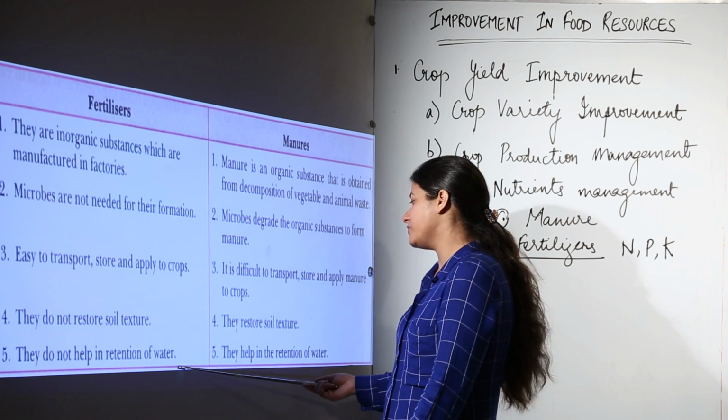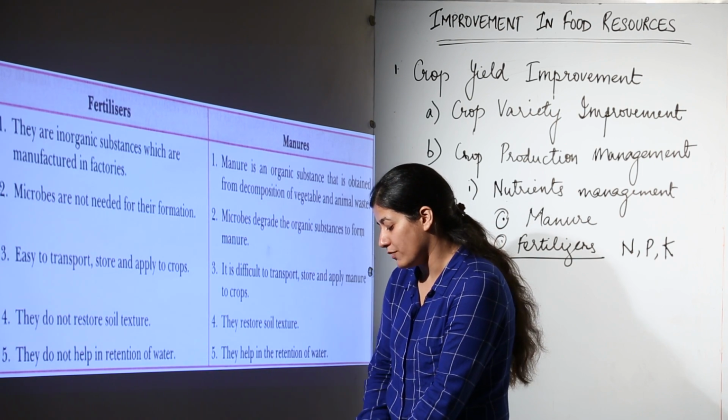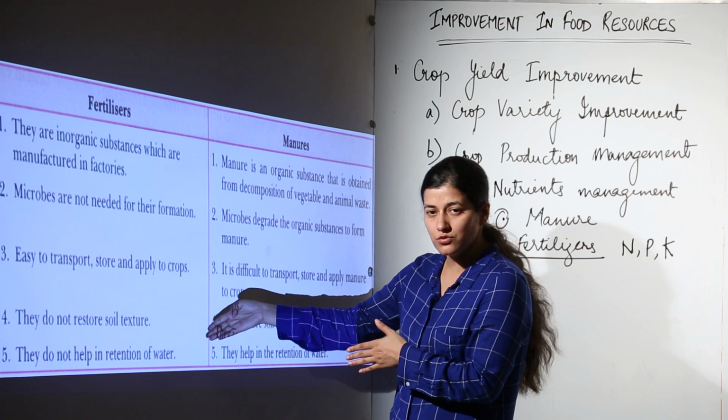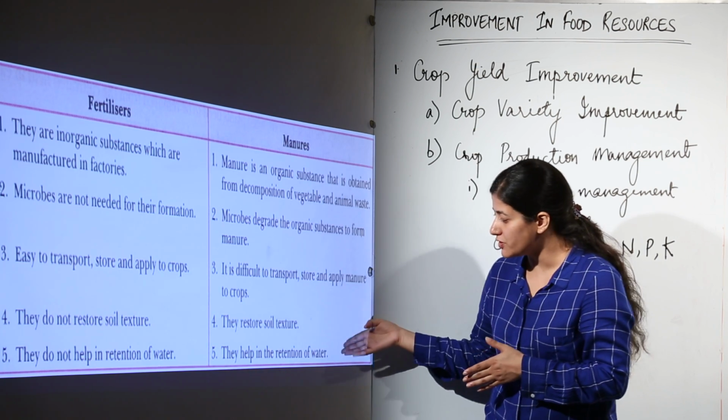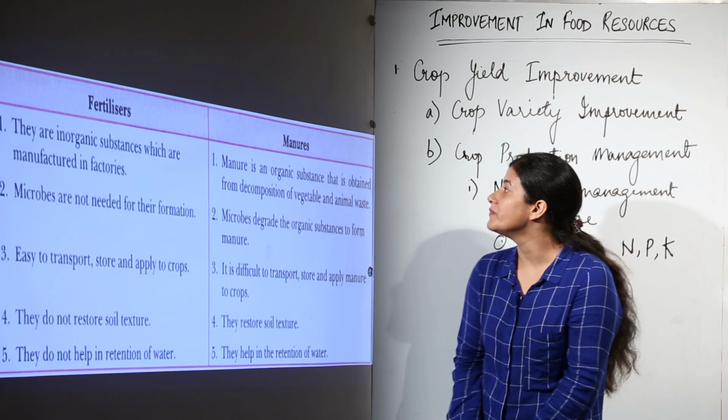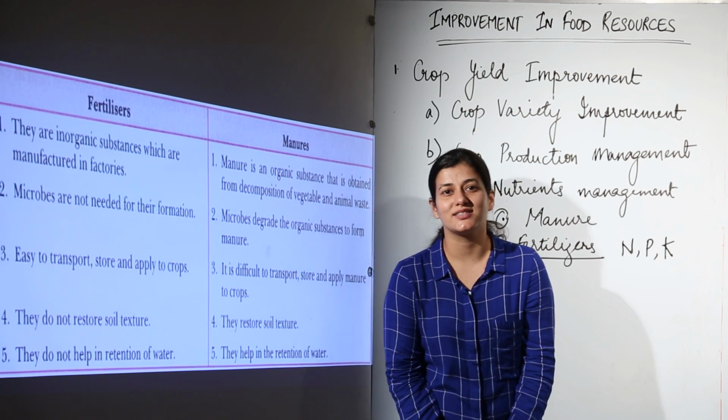Fertilizers do not help in retention of water. That is why water leaches down. Of course, if they do not help in retention, why is manure a better option? Because manures help in retention of water. So this is the difference between fertilizers and manures.